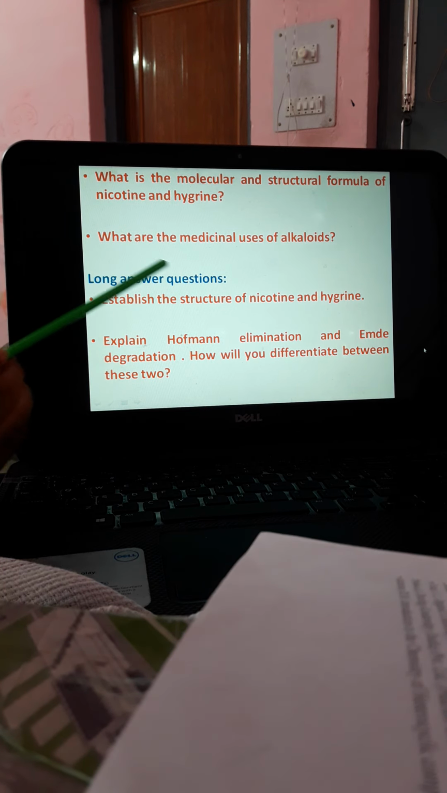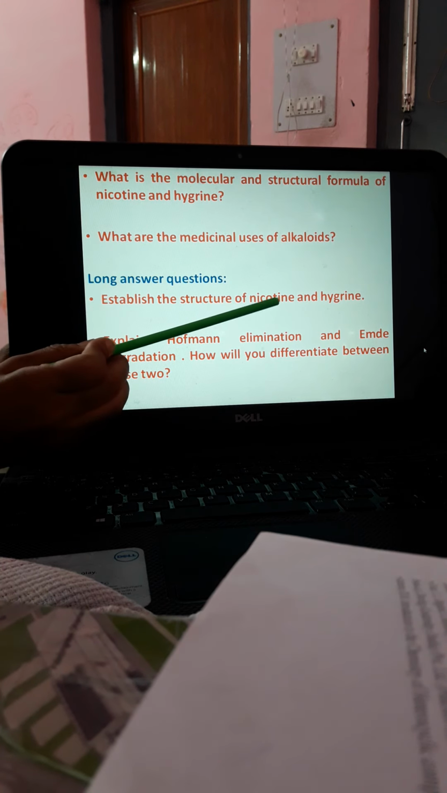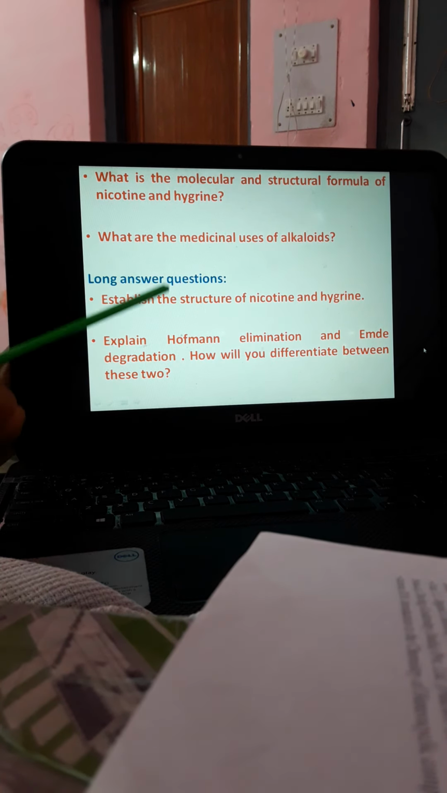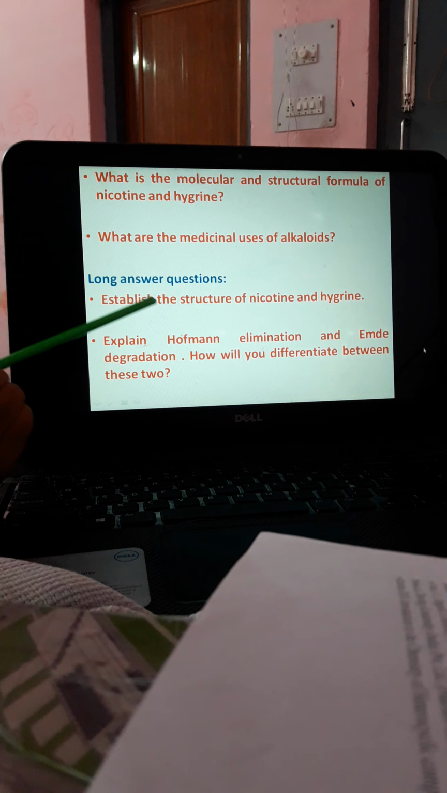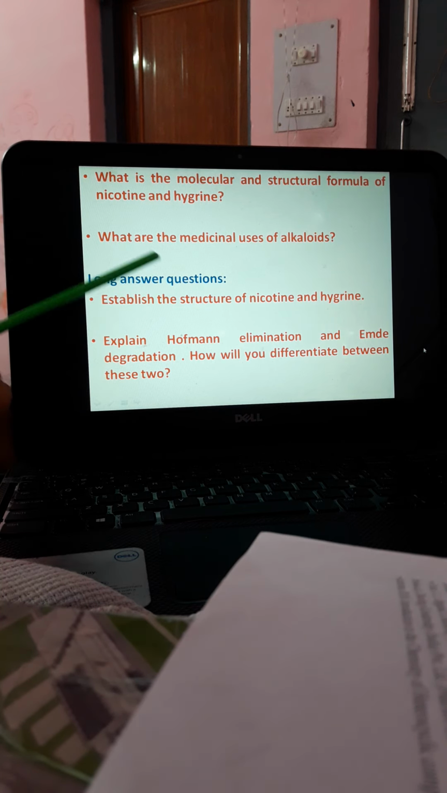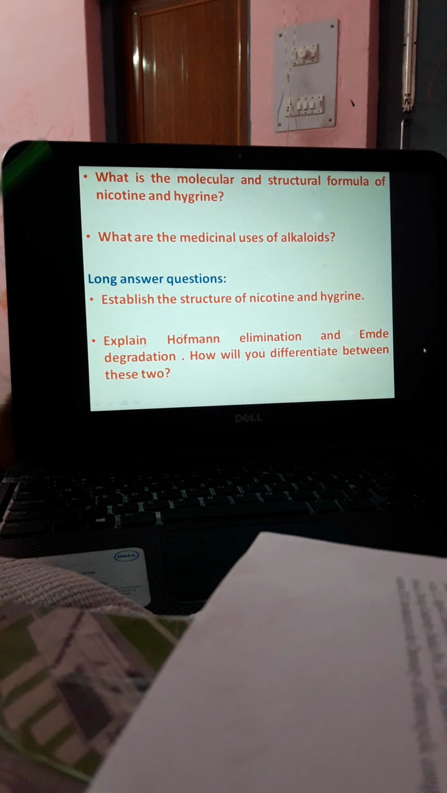Now the long answer questions. Establish the structure of nicotine and hygrine. So it's a long answer. You may be given a single one, only establish the structure of nicotine or only the structure of hygrine. So you have to mention all the parts elaborately, from the molecular formula up to the confirmation of the structure by synthesis.